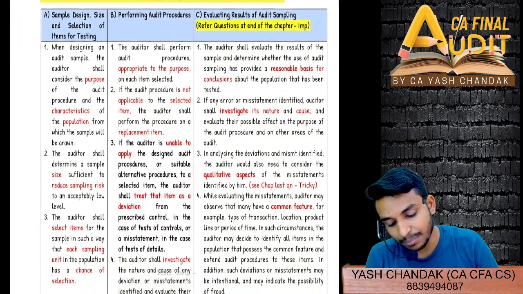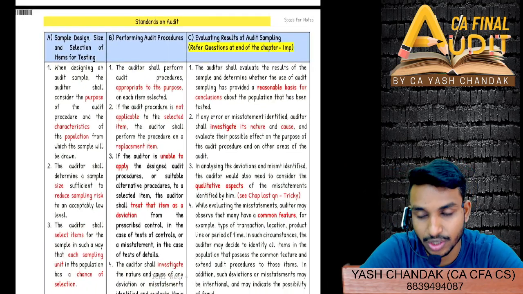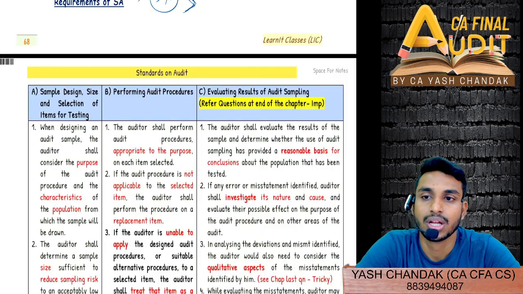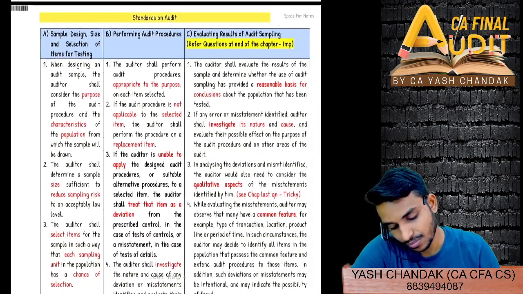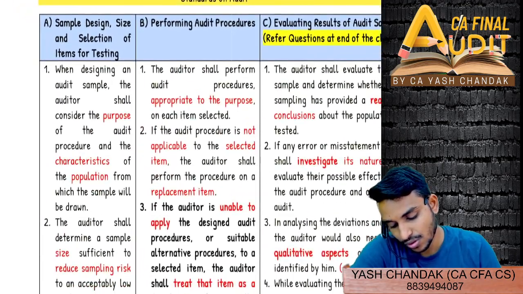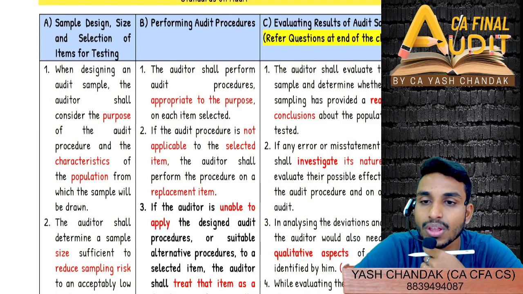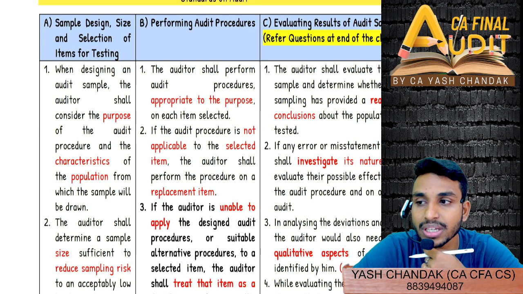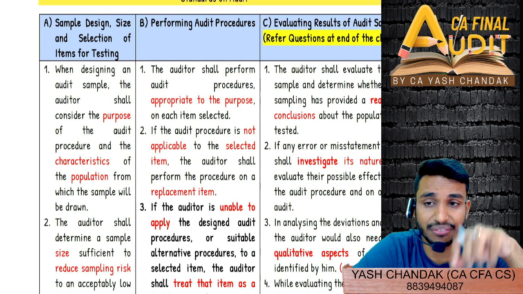And then we'll start with sampling design, size, selection of items, performing audit procedure, and lastly evaluating results. Now come to sample design, size, and selection of items for testing. When you're designing an audit sample, shouldn't you consider the purpose of the audit, the procedure that you are performing, the characteristics of the population from which you are deriving the sample?